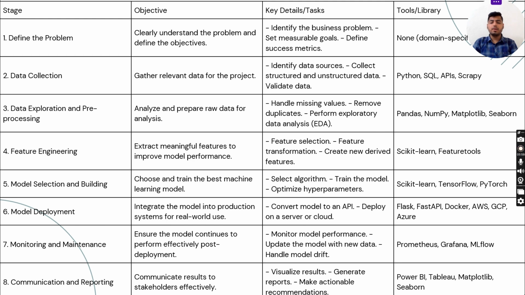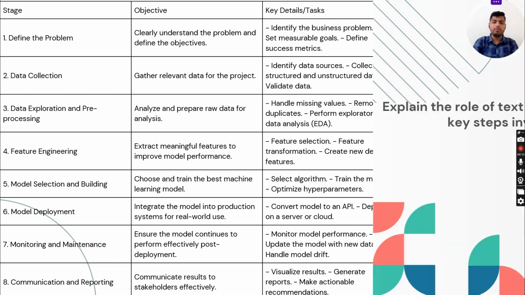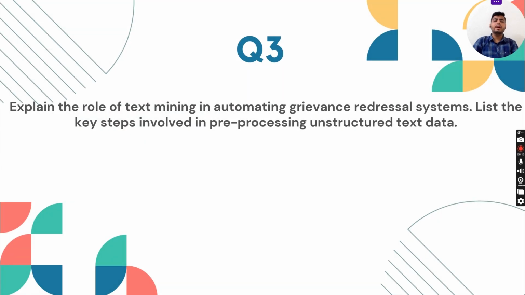Prometheus, Grafana, MLflow, and communication and reporting communicates results to stakeholders effectively. Visualize results, generate reports, make actionable recommendations. Power BI, Tableau, Matplotlib, and Seaborn are the required tools and libraries. Next is question number 3.